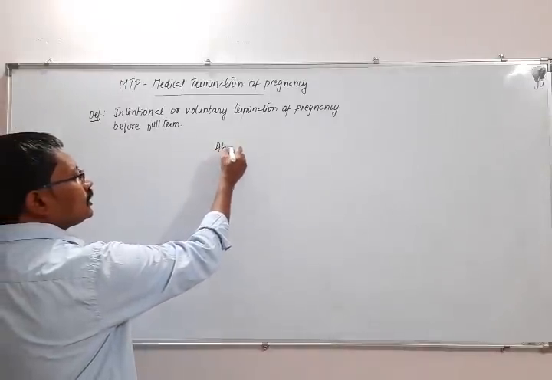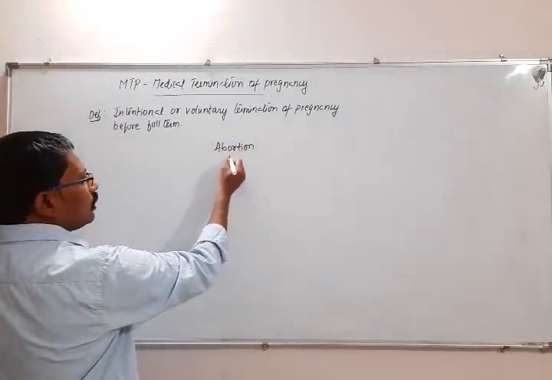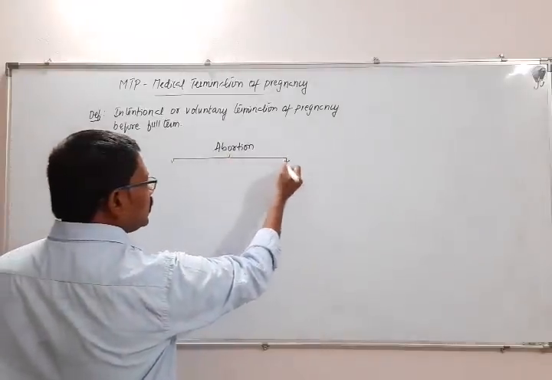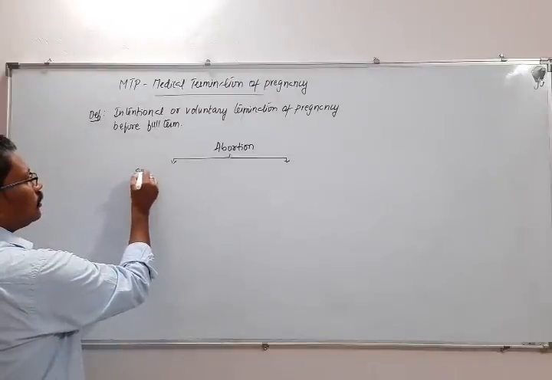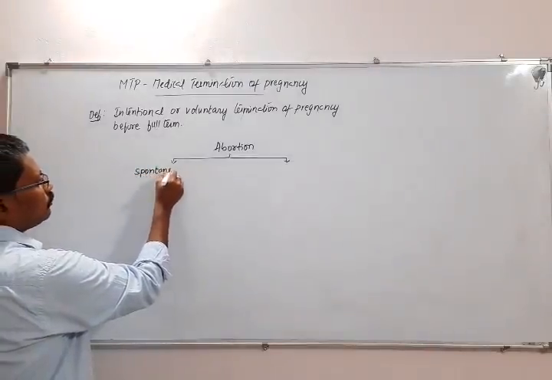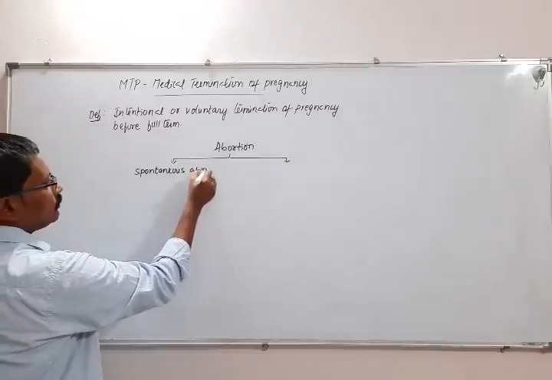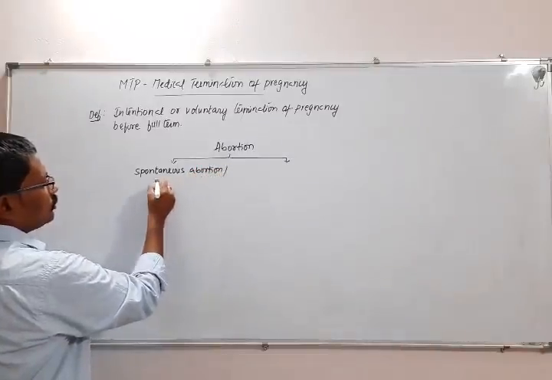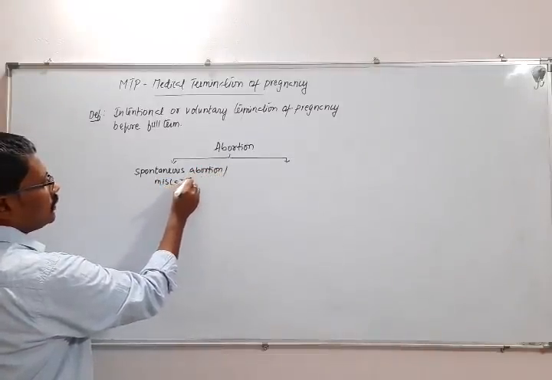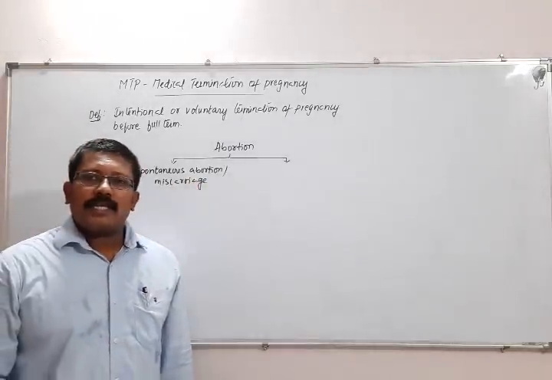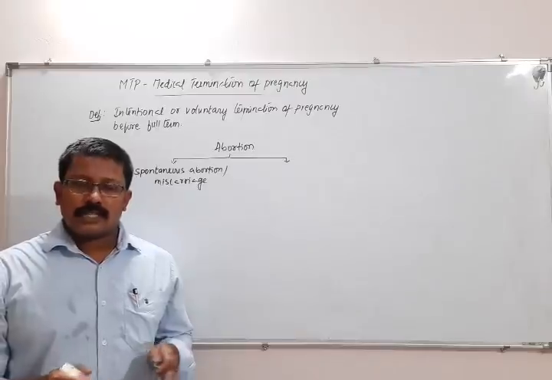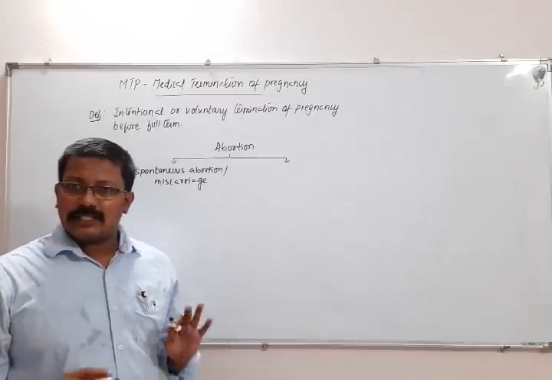Okay, so this abortion, I'm going to categorize into two types actually. One called spontaneous abortion. This is also called miscarriage. These spontaneous abortions or miscarriages will take place naturally due to several reasons.